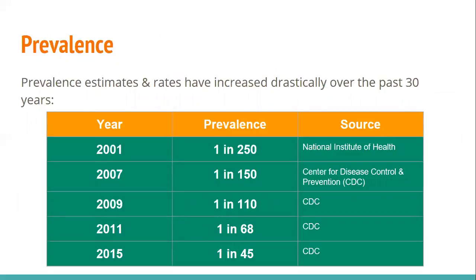When we look at prevalence rates of autism spectrum disorder, the estimates have increased drastically over the past 30 years.